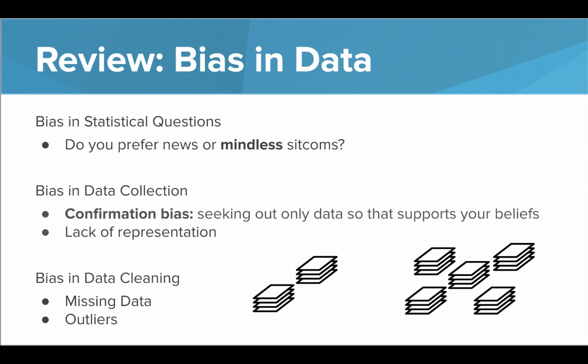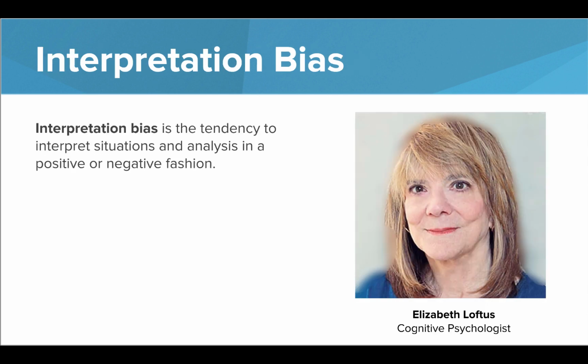Decisions that are made about what to do with missing data or outliers should not be done in isolation and should be well documented. Another bias to consider is interpretation bias. This is similar to the bias found when posing a statistical question and can show up during the interpretation stage of the data science lifecycle.